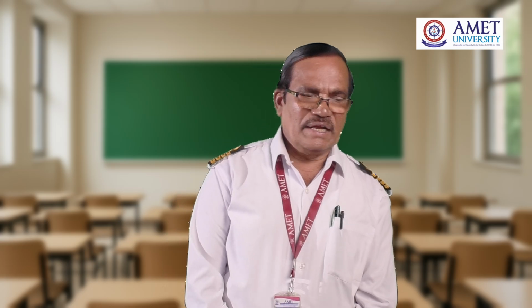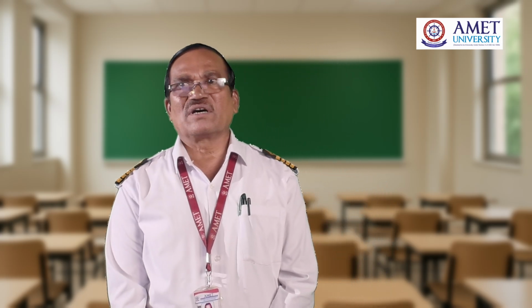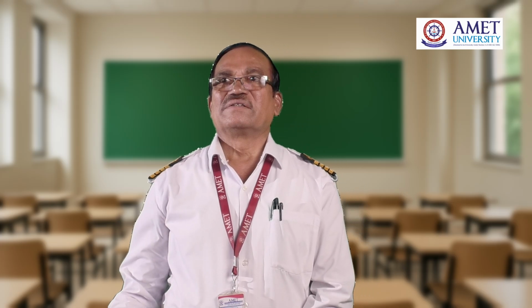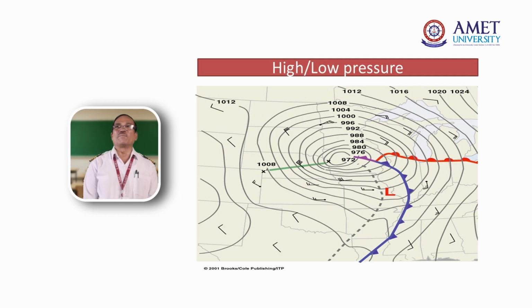Isobars. Generally, we find isobars. Isobars are imaginary lines connecting places of the same pressure. Let me give you an example. I'll show the maps. What are isobars? Can you see this? This is called isobars. What is the weather fax saying? The area of isobar 1008. As I told you earlier, the isobars are marked every 4 millibars: 1008, 1004, 1000, 996, 992, 988, 984.